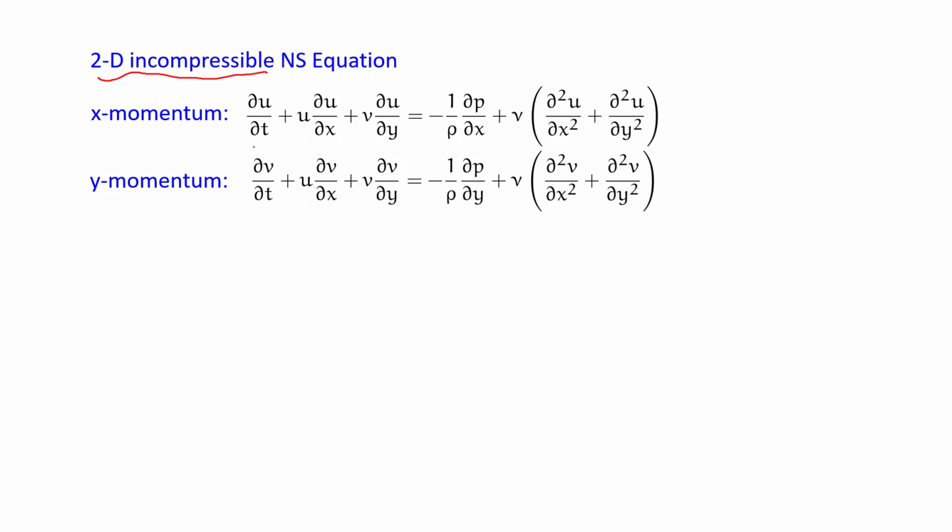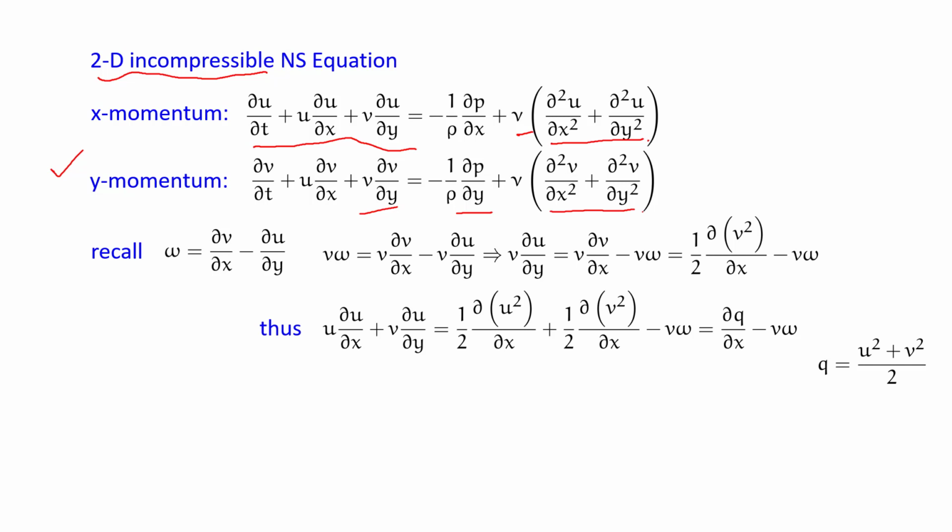So we know that the x momentum is given by del u del t plus u del u del x plus v del u del y equals minus 1 by rho del p del x plus nu, and then the Laplacian of u. Similarly, the y momentum has del v del t plus u del v del x plus v del v del y equals minus 1 by rho del p del y plus nu Laplacian of v. Now, using these equations, we wish to find an equation of vorticity. So how do we do so?